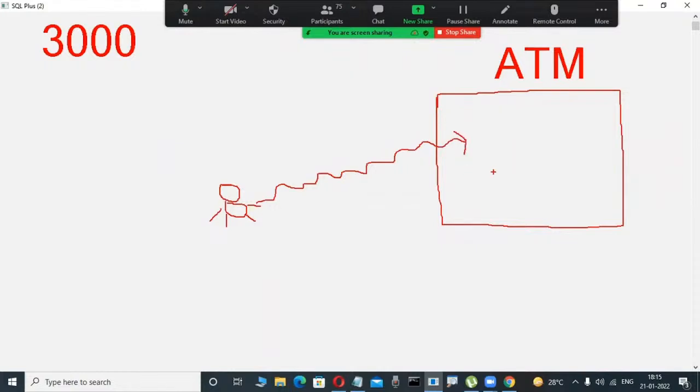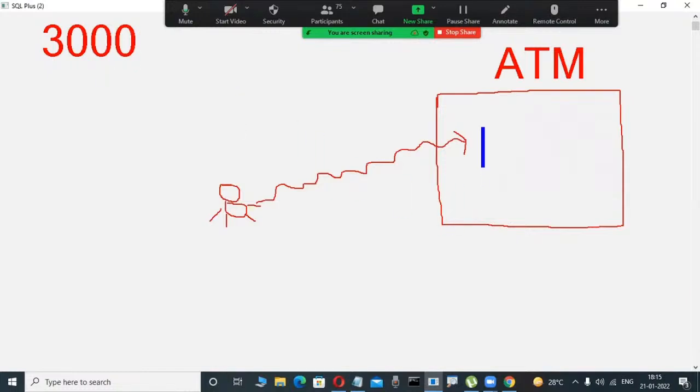I insert the ATM card, and it asks for a PIN number. I am not checking the balance, for example. But my balance is how much? 3,000 rupees are presently in my account. Now I decided to withdraw some amount. Okay, fine, but 3,000 is my available balance.